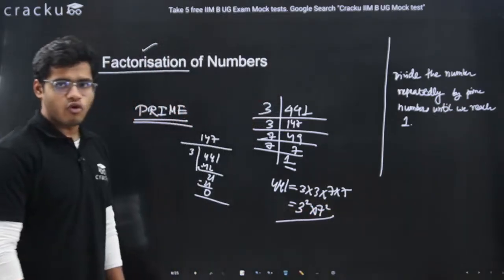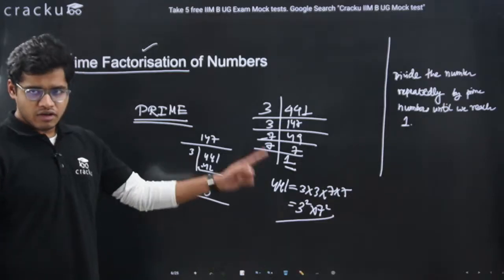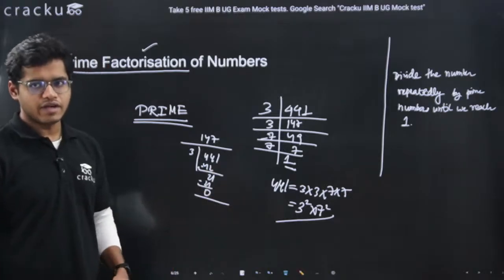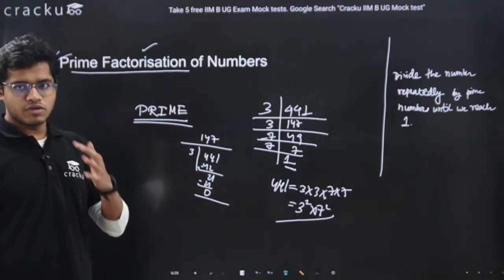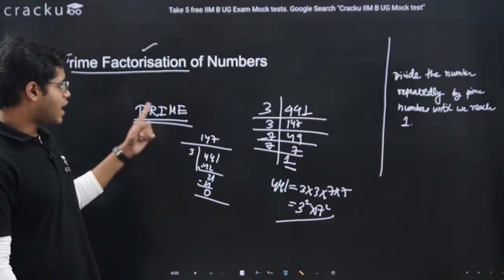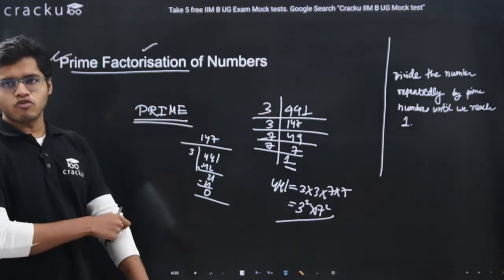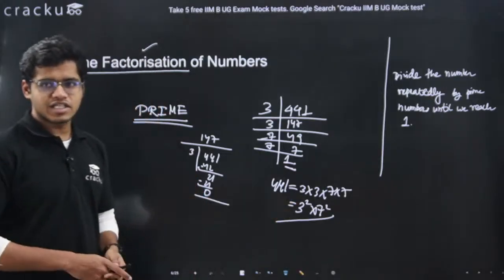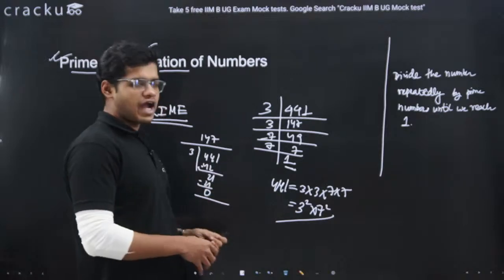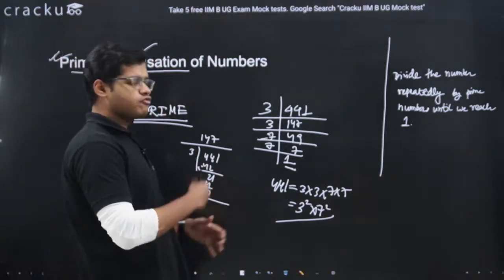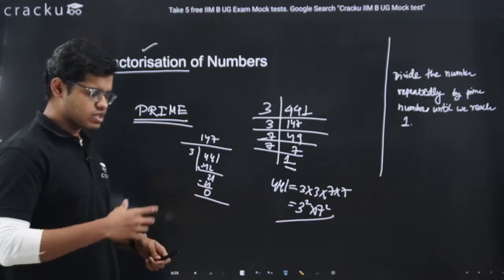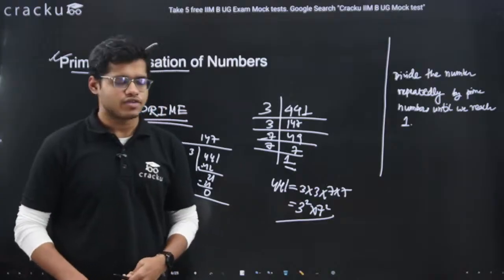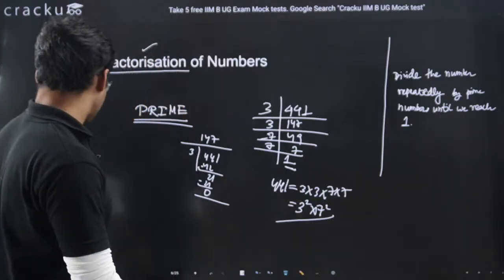This is the meaning of 441. So what are the prime factors of 441? 3 and 7. Prime factors are the prime numbers which divide our main number. So 441 is divisible by 2 prime numbers, 3 and 7, and I can write 441 in terms of its prime factors as 3 square into 7 square. Okay, let's move to the next slide.